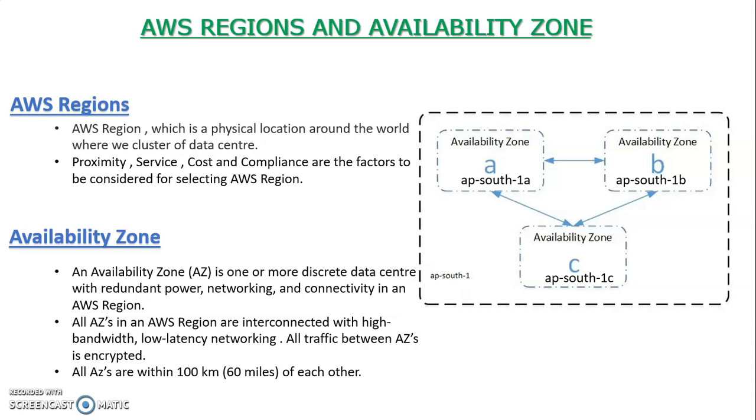Fourth is compliance. Some countries have GDPR guidelines, and companies have to follow those guidelines. That means you may not be able to deploy data in another region. For example, if you are a European customer, you cannot deploy your data in the US because you are bound by the GDPR guidelines you have to follow. So this is another factor which drives your selection of the AWS region.